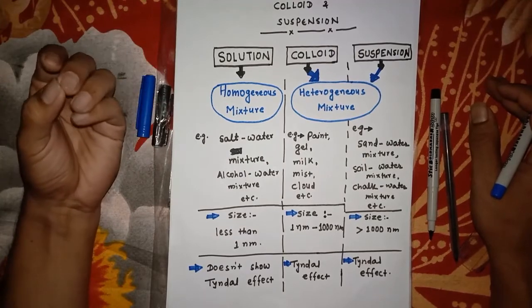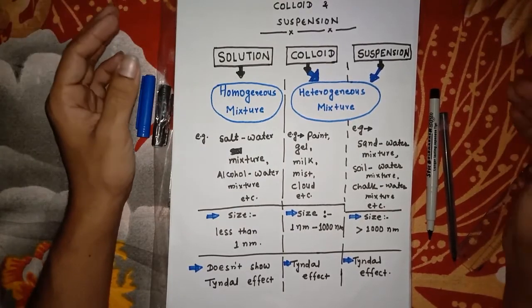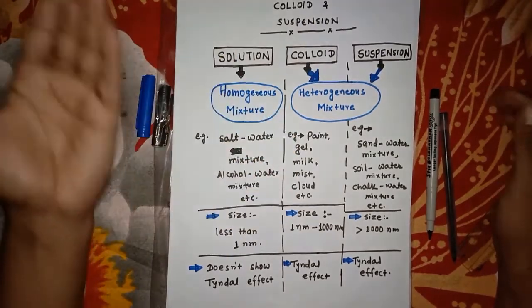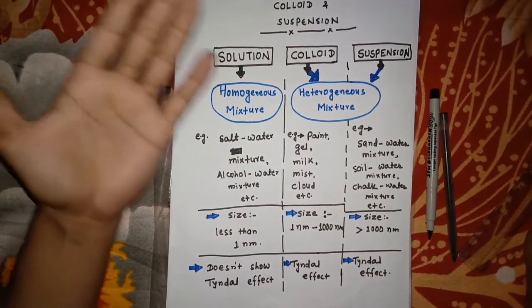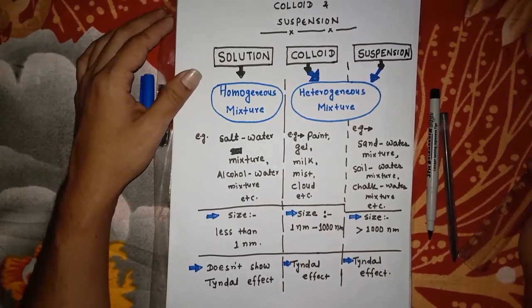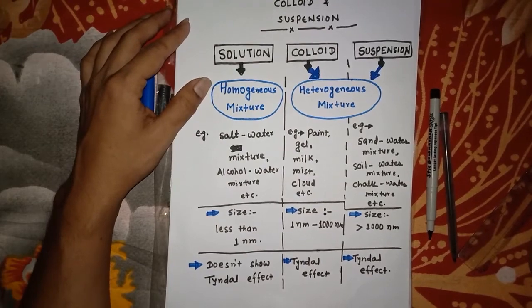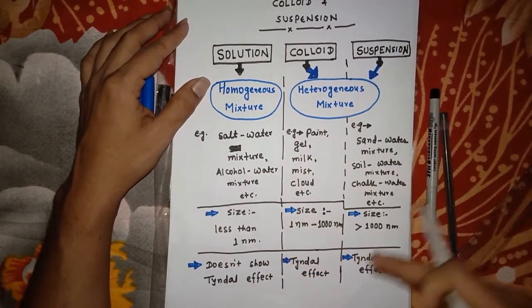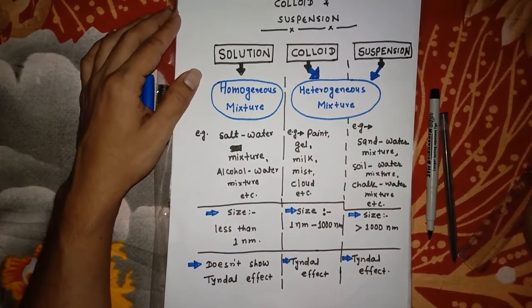That's why it cannot show the Tyndall effect. But colloid and suspension have higher sizes. Colloid size is 1 nanometer to 1000 nanometer, but in a suspension, the solid particle size is more than 1000 nanometer. These two types of mixtures can show the Tyndall effect, but a solution cannot.